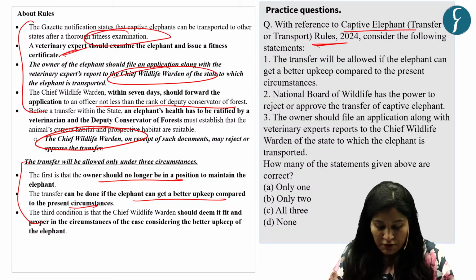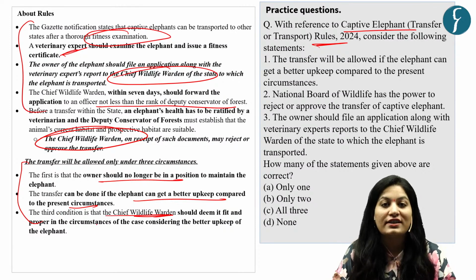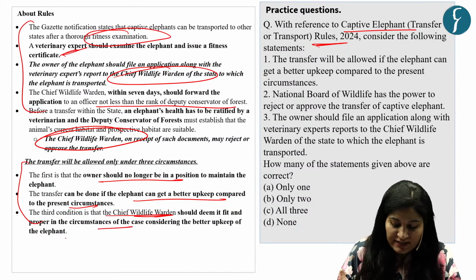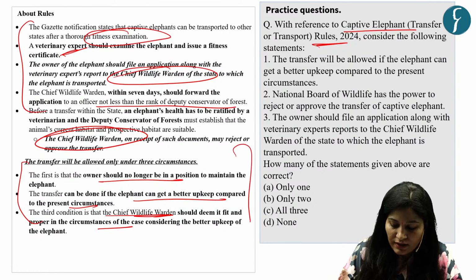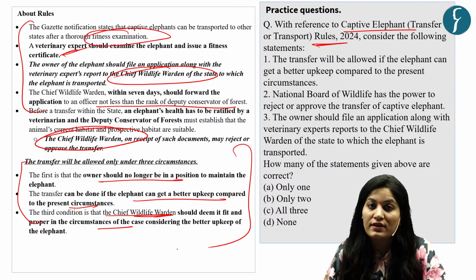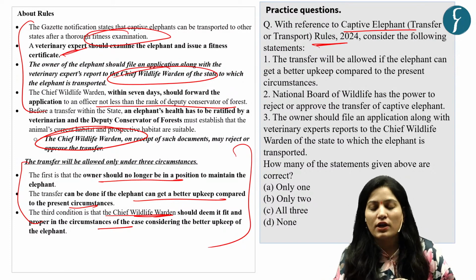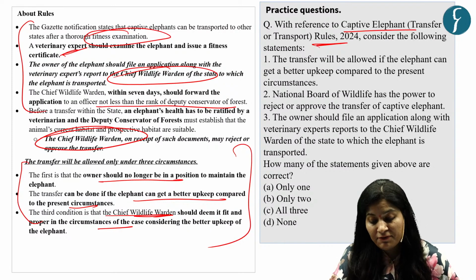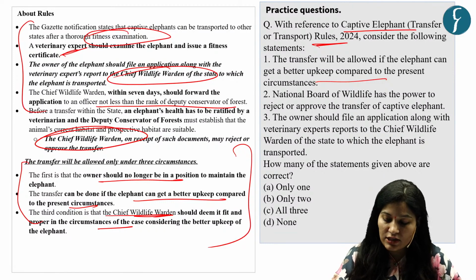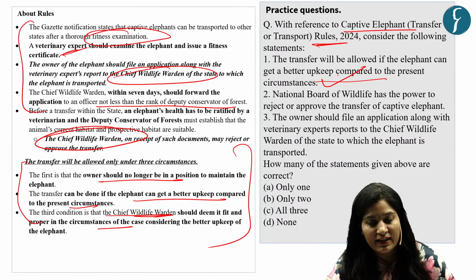And third, if the Chief Wildlife Warden deems it fit and proper in the circumstances of the case. Okay. So these are the 3 circumstances mentioned in this notification. Now come and solve this practice question. The transfer will be allowed if the elephant can get a better upkeep compared to the present circumstance. Yes, this is one of the conditions. So our first statement is correct.